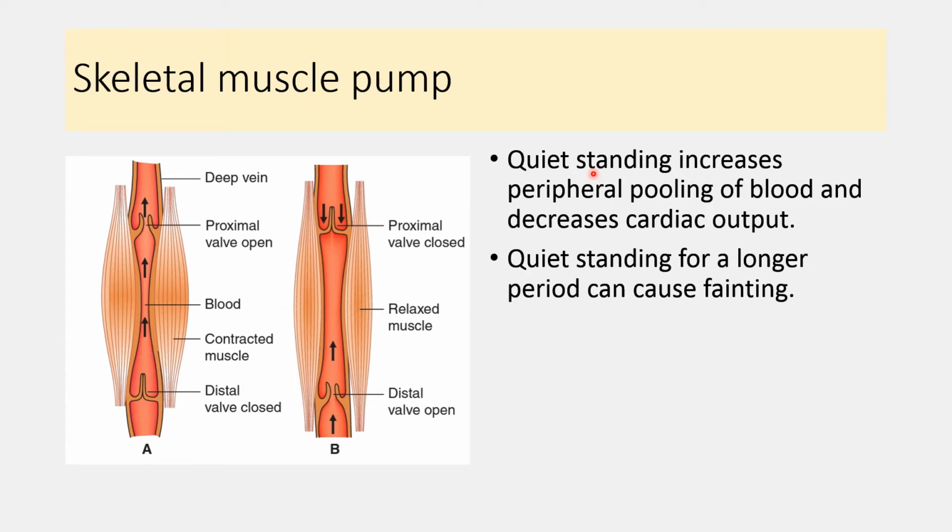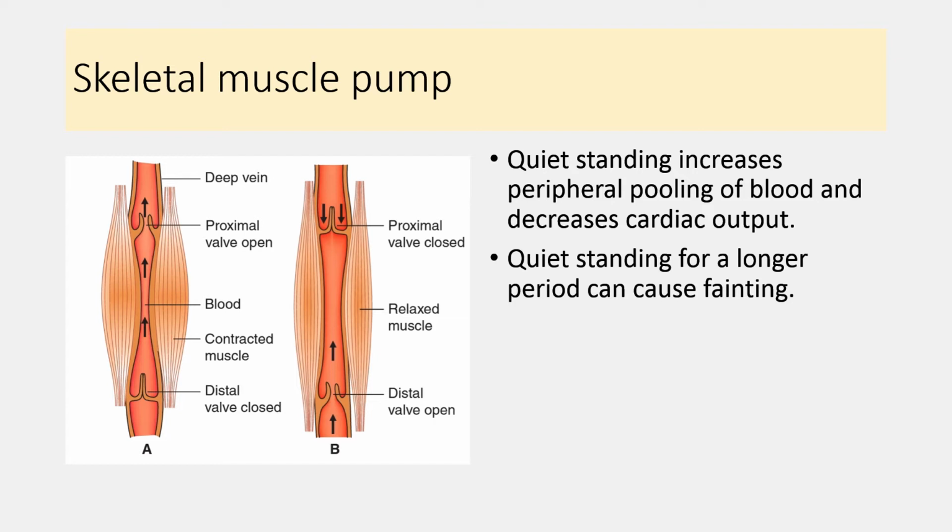Whenever quiet standing is for a prolonged duration, then it causes peripheral pooling of the blood and it decreases venous return towards the heart and it decreases the cardiac output. So in all the personnel with quiet standing for a prolonged period, it can decrease the cardiac output. For example, the traffic police have a longer duration of standing position, which causes peripheral pooling of the blood.